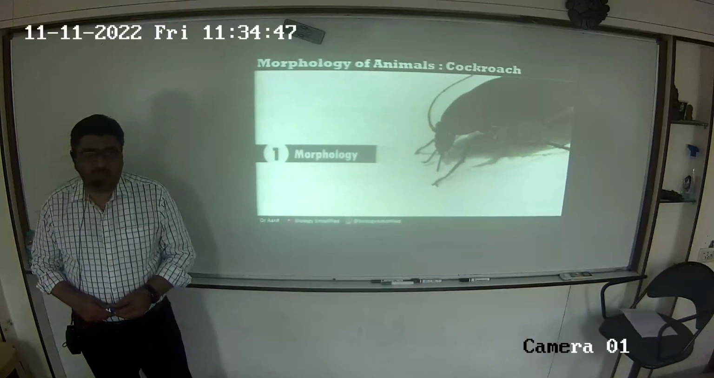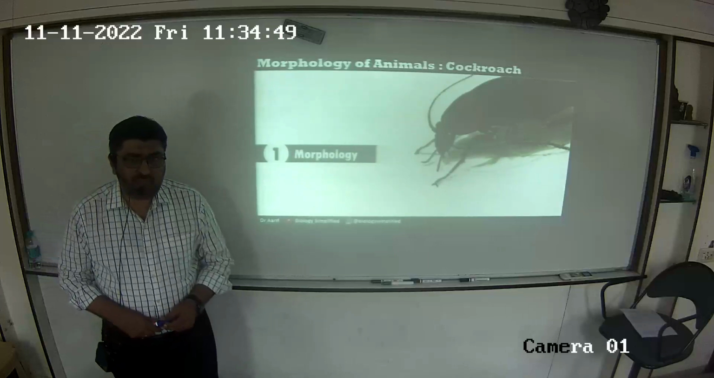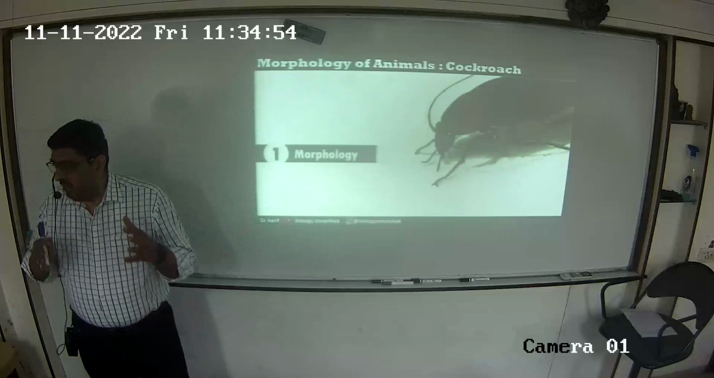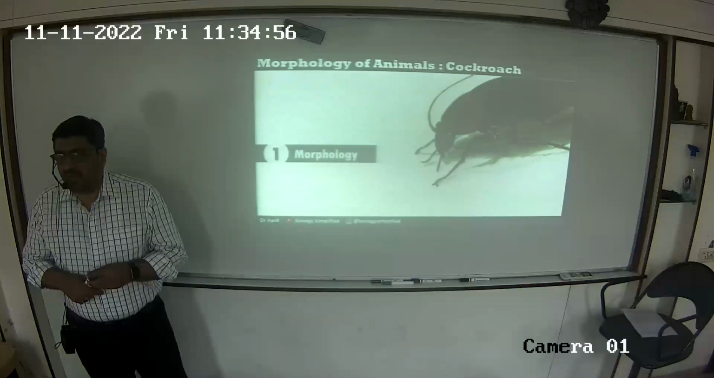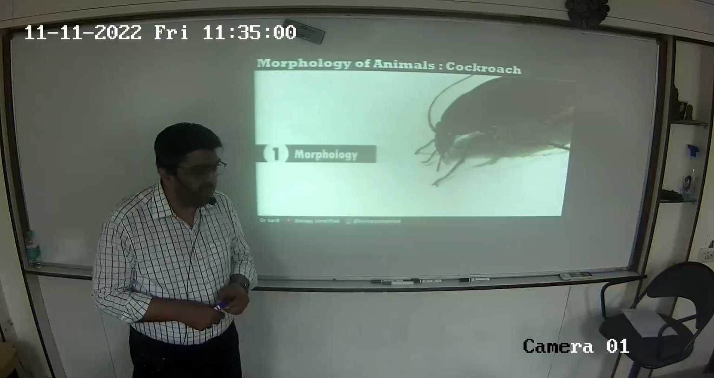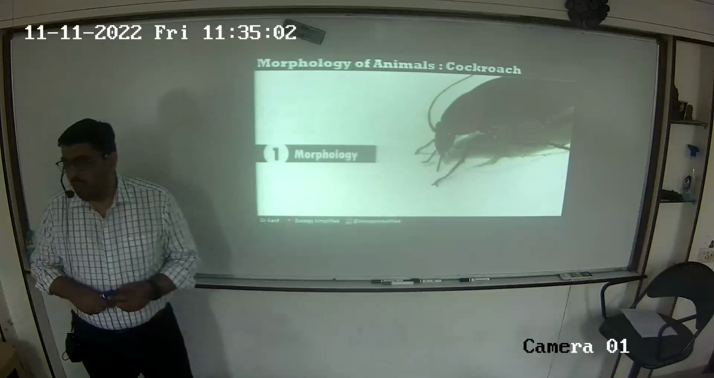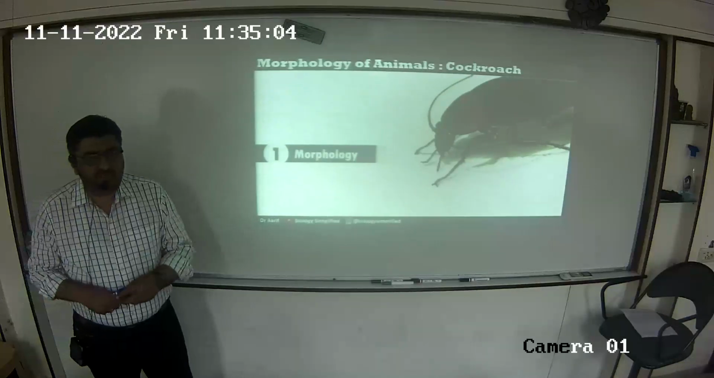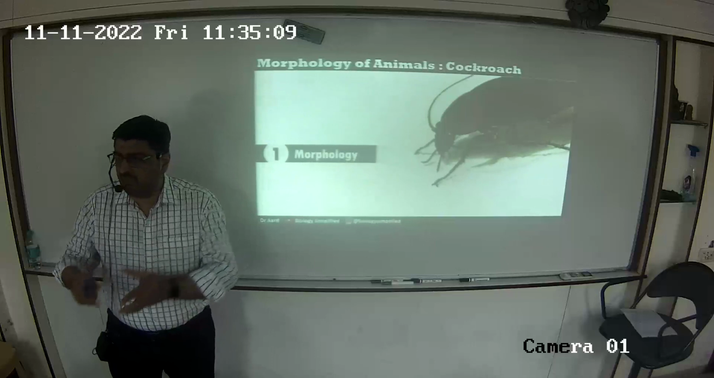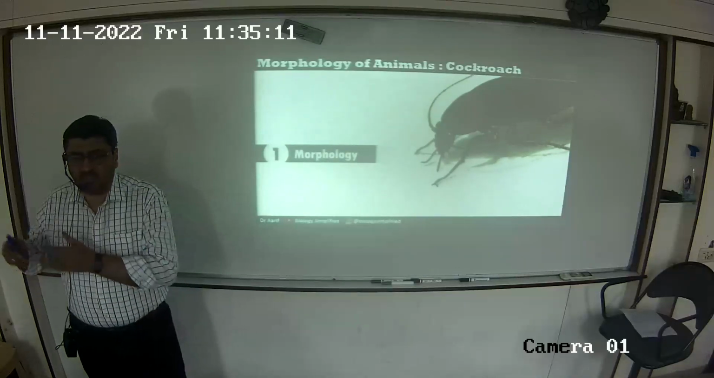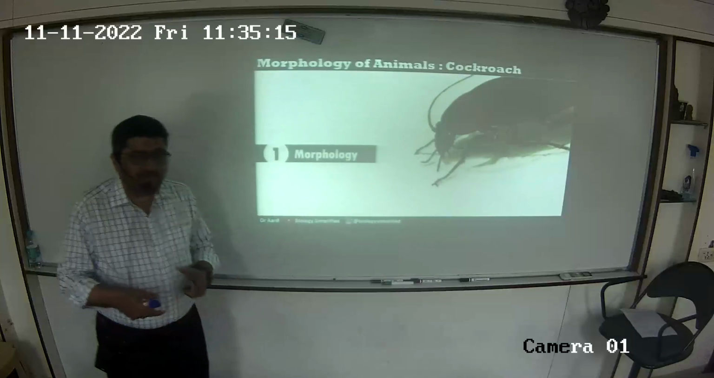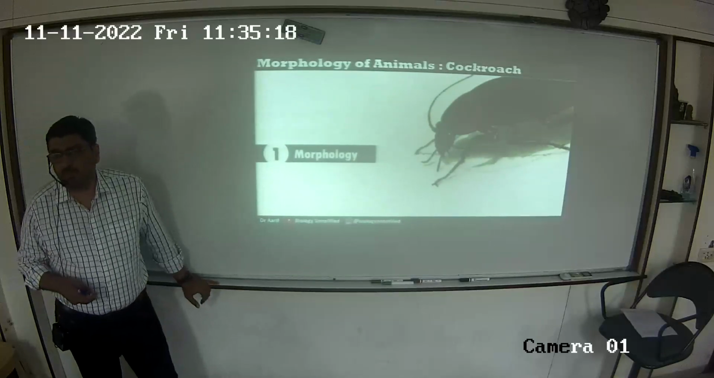Now, with respect to the discussion on cockroach, we will divide this discussion into two parts. Today we will try and discuss the morphology, the external structure, external features of this animal, and then in the next two sessions we will take up the internal structure, the systems: the digestive, nervous, respiratory, excretory, and reproductive systems. All that we will be doing in the next two lectures.